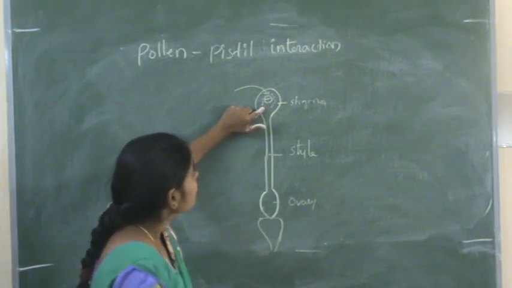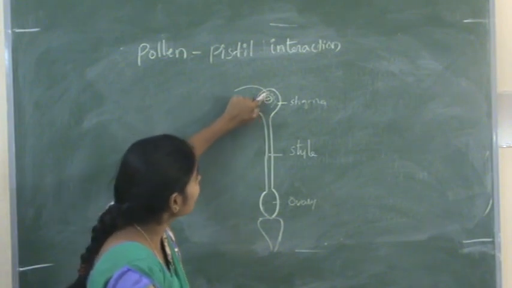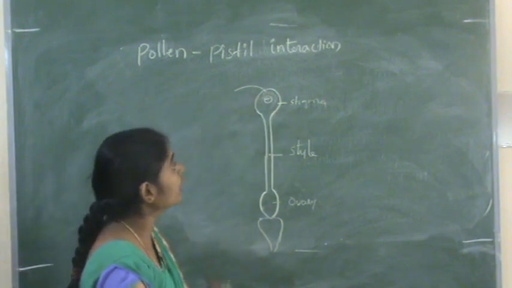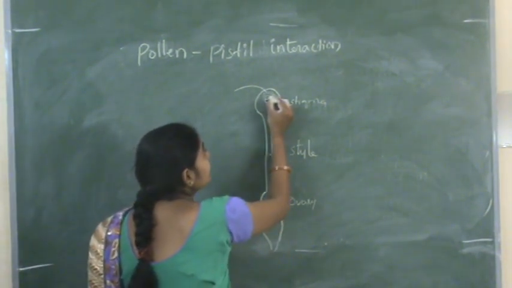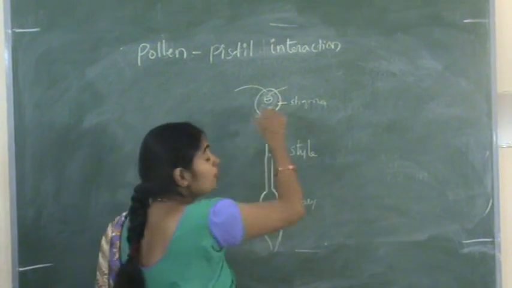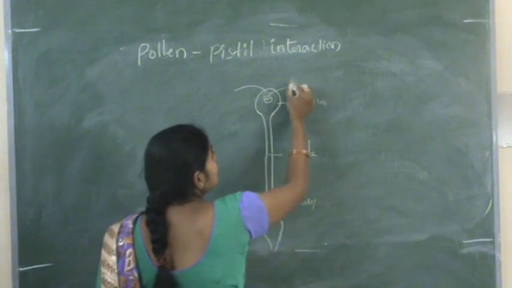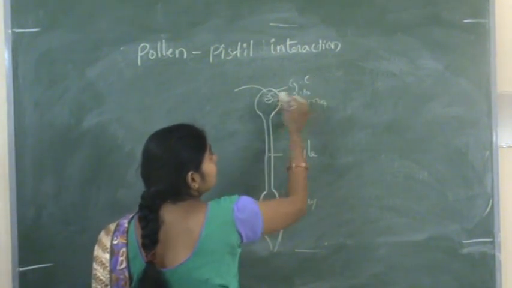So when it enters into the stigma, this exine degenerates. The outer layer of the pollen grain degenerates. Now this pollen grain consists of two types of cells. One is the generative cell and another one is the tube cell.